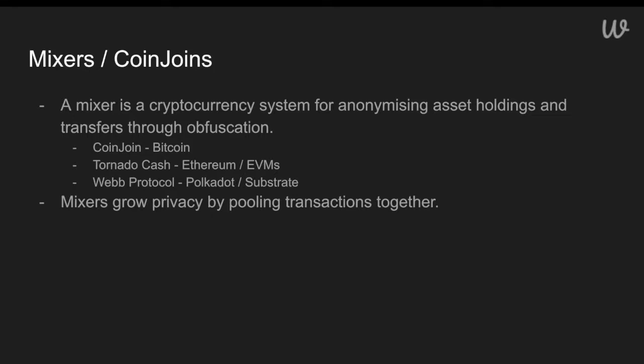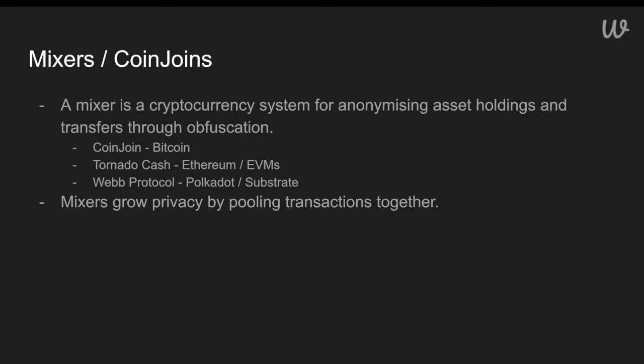These are applications that we build using zero-knowledge protocols and Merkle trees for transferring assets to clean addresses or different addresses in hopes of creating some greater amount of anonymity than currently exists on these public blockchains. So a mixer is a cryptocurrency system for anonymizing asset holdings and transfers through some obfuscation mechanism.